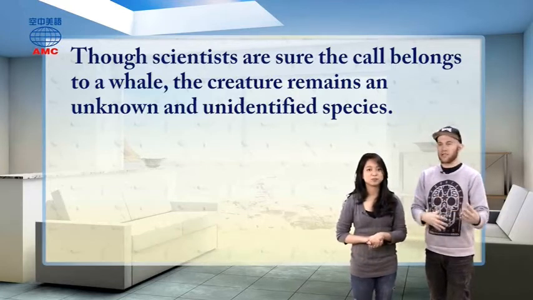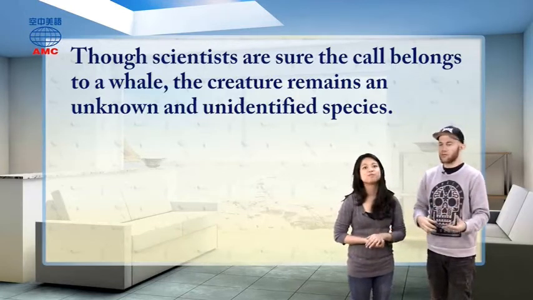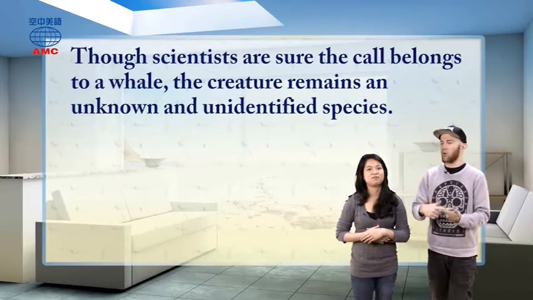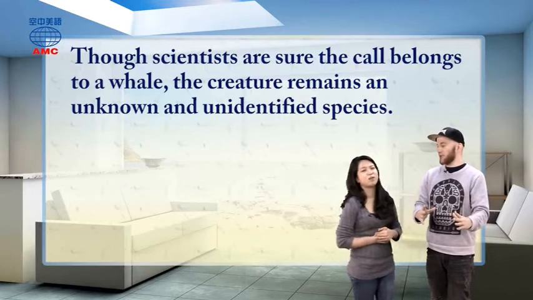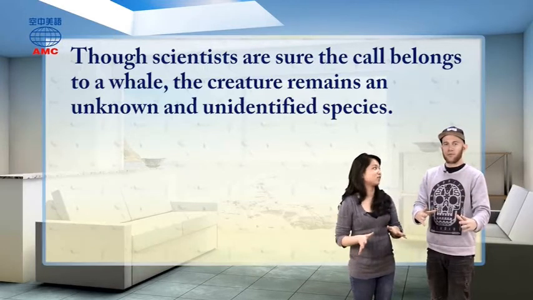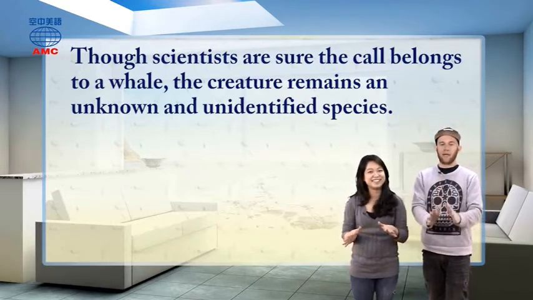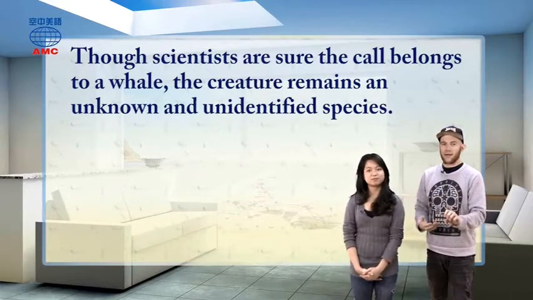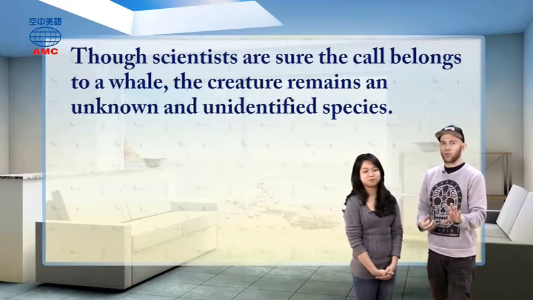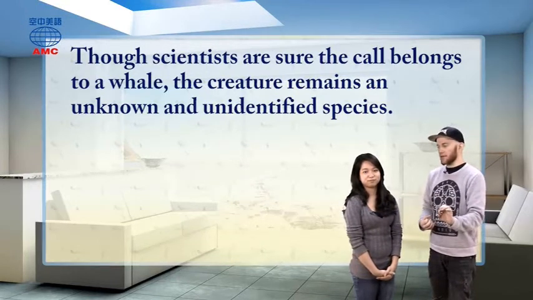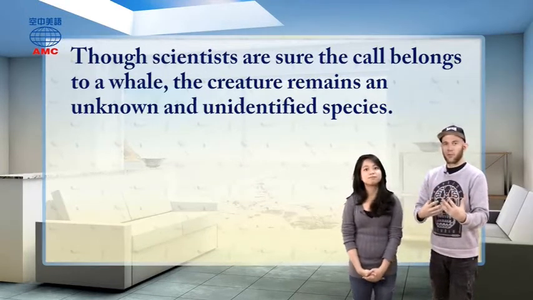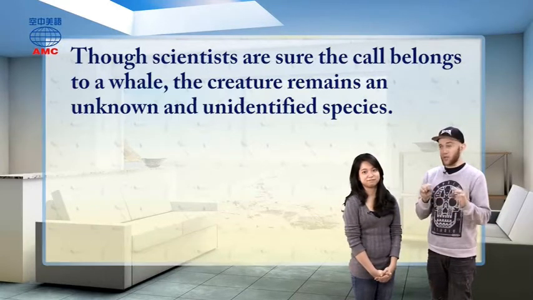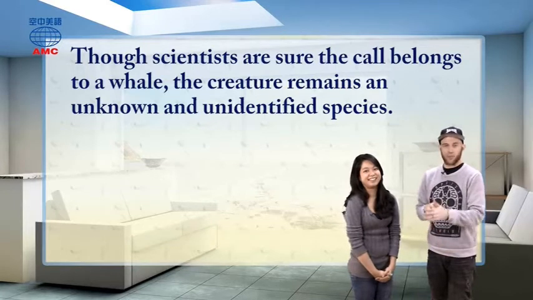There's lots of different kinds of whales in the sea. There's orca whales, there's humpback whales, there's gray whales, there's narwhals, there's all kinds of whales. Okay. Just many different kinds of whales. We can simplify it. We can say there's just many different kinds of whales. Scientists aren't sure what kind of whale this is. So this leads us to believe that they haven't actually seen it yet. They've just heard the call coming out, and they know that this whale is on its own. It's by itself somewhere down there in the depths.